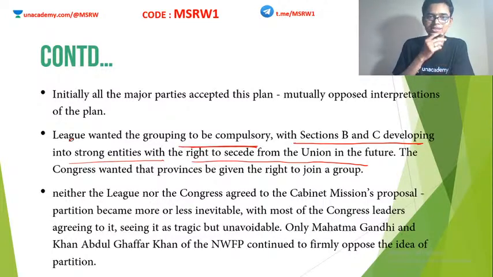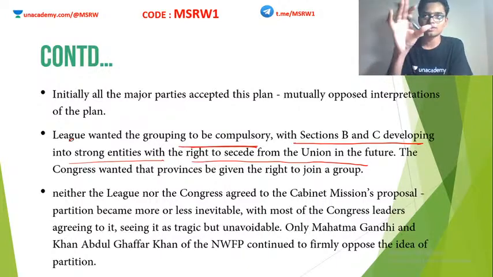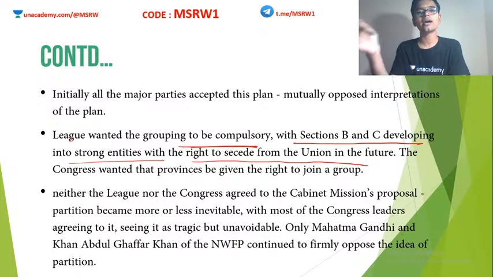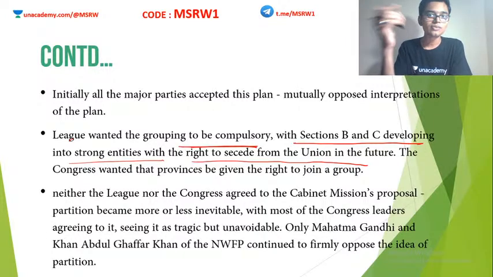Okay, what does this mean? This means that the Muslim League thought that, okay, fine, now we have a country with a weak center and strong provinces. So eventually these provinces will be able to develop more and become stronger, and in the future we will be able to secede from India into a separate nation. This was the League's understanding of the Cabinet Mission.